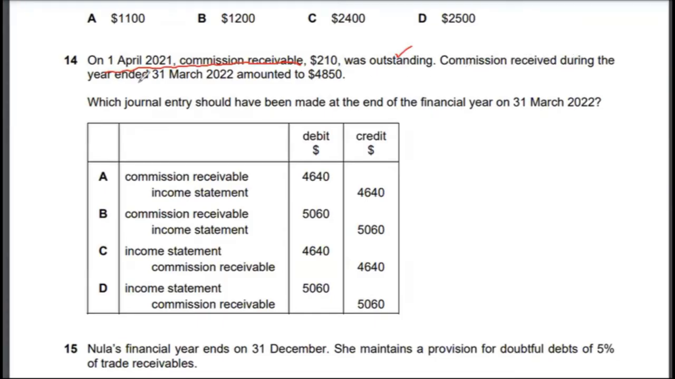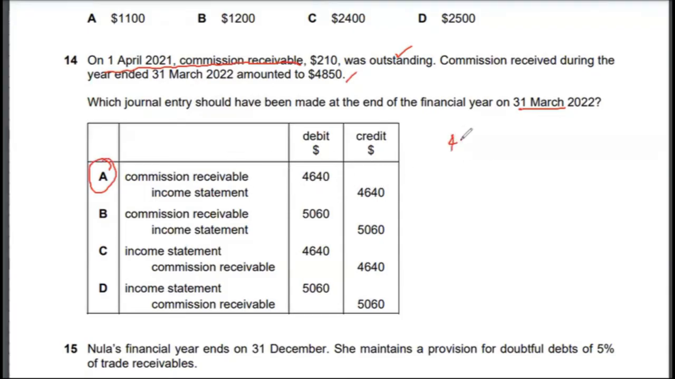Commission received during the year ended 31st March 2022 amounted to 4850. Which journal entry should have been made at the end of the financial year on 31st March 2022? Right, so it's asking for the closing entry basically. The correct answer to multiple choice 14 would be option A. It will have commission receivable of 4640 and income statement credit of 4640.